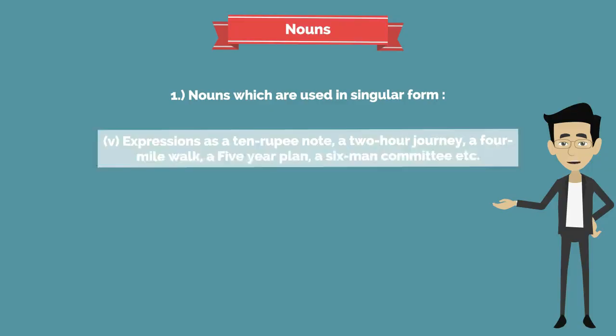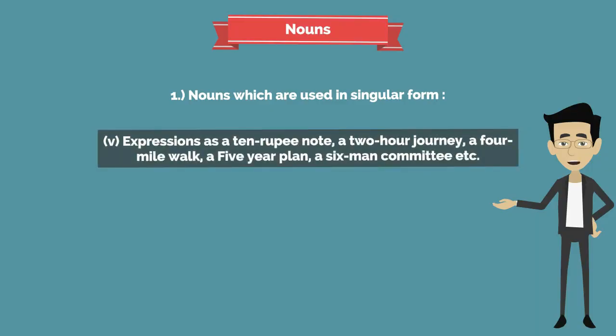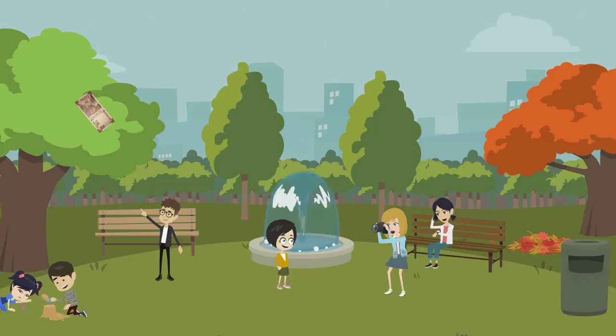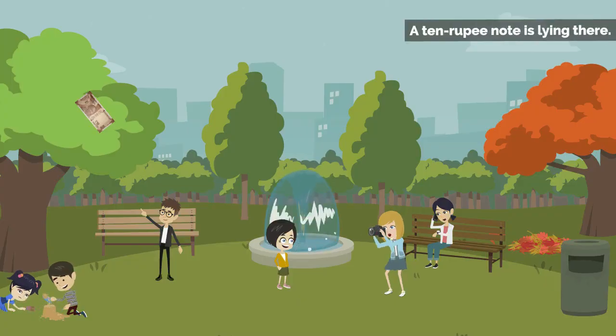Fifth, expressions such as a 10 rupee note, a 2-hour journey, a 4-mile walk, a 5-year plan, a 6-man committee, etc. Example, a 10 rupee note is lying there.